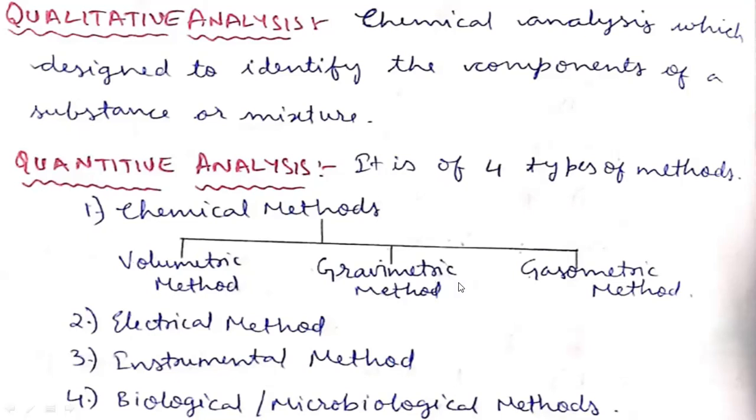And the second one is the gravimetric method. In this gravimetric method, we are measuring the weight of the insoluble precipitate by simply heating the substance, right? Here thermogravimetric analysis is very much important for measuring the weight of compounds.